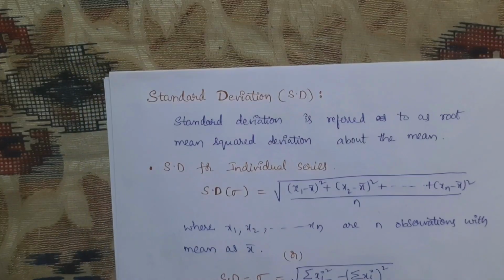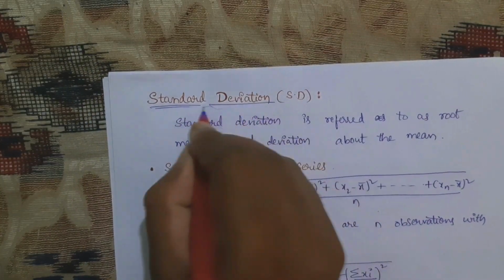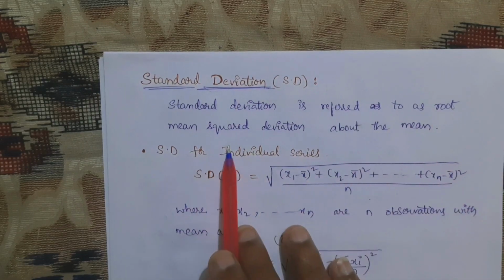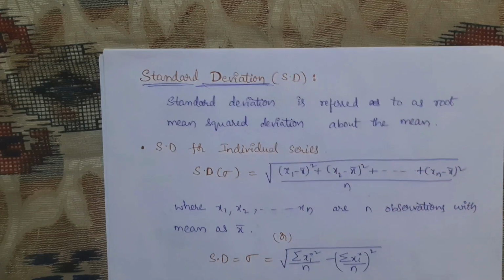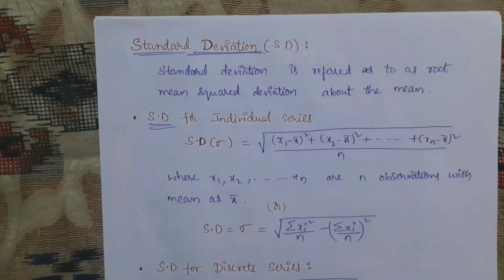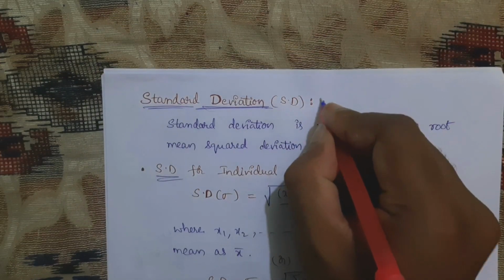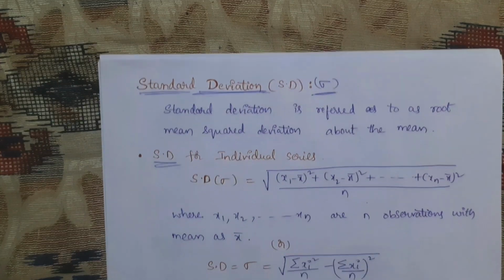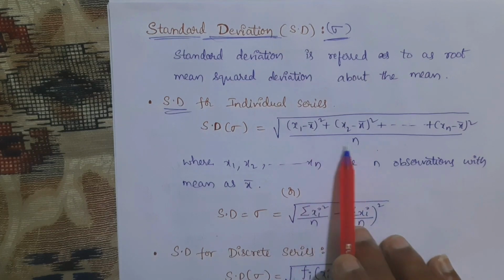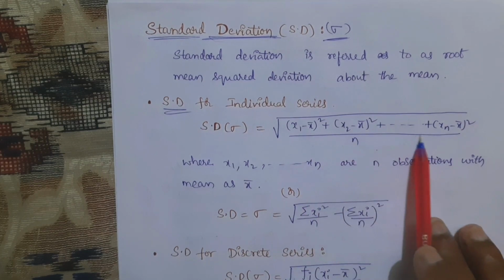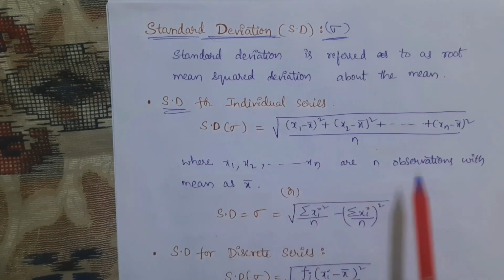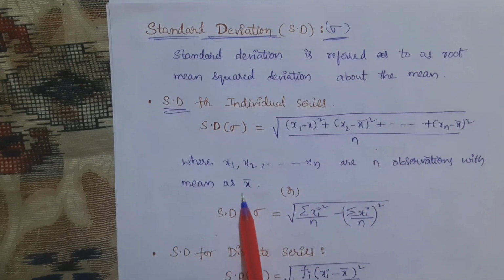Next, about standard deviation. Okay, a very important thing. Standard deviation is referred to as the root mean square deviation about the mean. The standard deviation is represented with the symbol sigma. The standard deviation for an individual series is the square root of (x1 minus x bar) whole square plus (x2 minus x bar) whole square plus, and so on, plus (xn minus x bar) whole square, divided by n, where x1, x2 are observations and x bar is the mean.